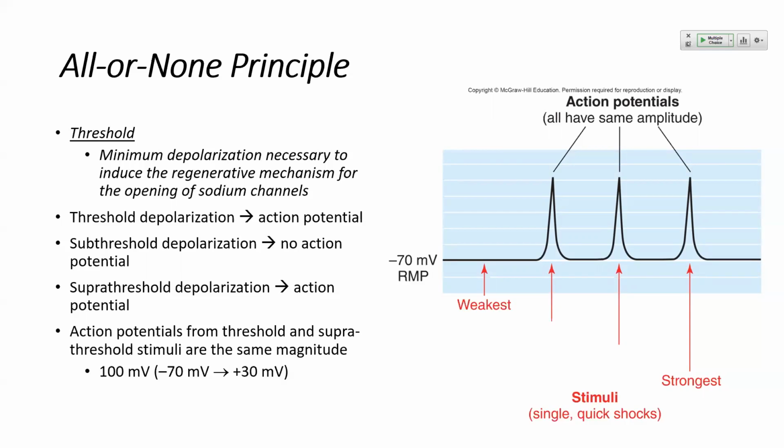Action potentials are also self-regenerative. So self-regenerative means that after one is complete, the conditions to create another one are immediately present. So we can have one action potential followed by another one immediately, outside of the refractory period, of course. And so that's what we mean by self-regenerative. So you can always continue to have more action potentials beyond a single action potential.